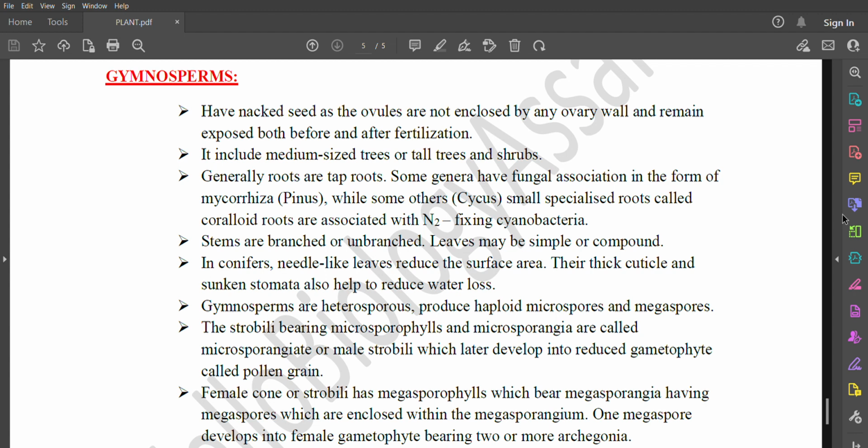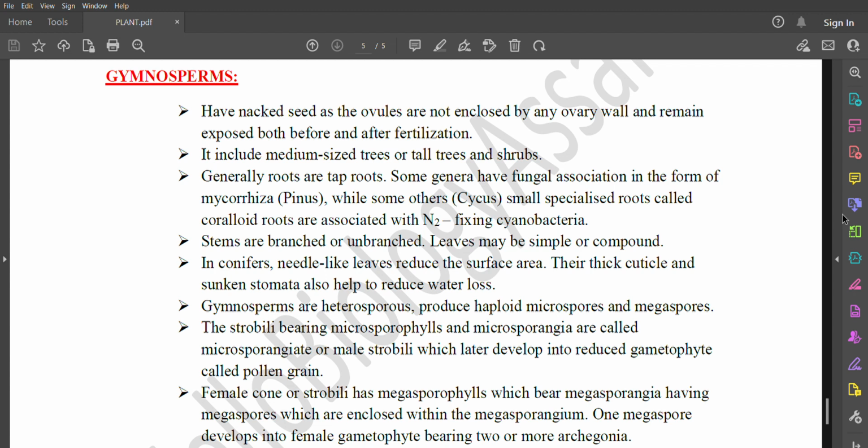Stems are branched or unbranched. Leaves may be simple or compound. In conifers, needle-like leaves reduce the surface area. Their thick cuticle and sunken stomata also help to reduce water loss.